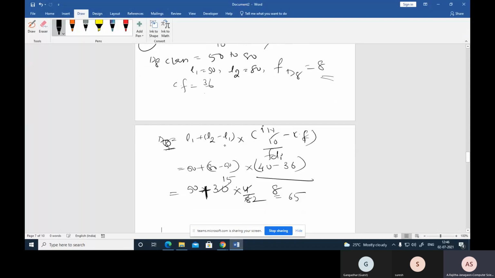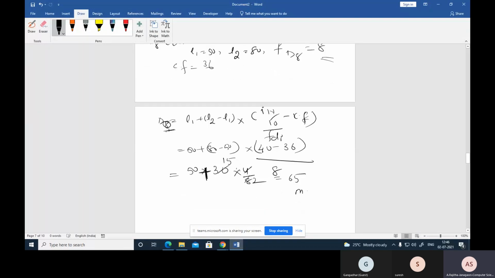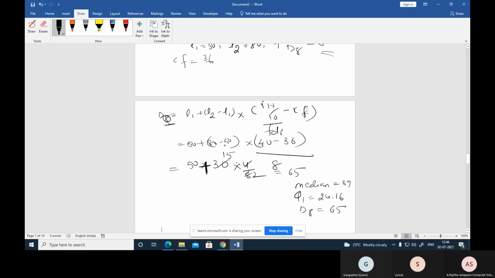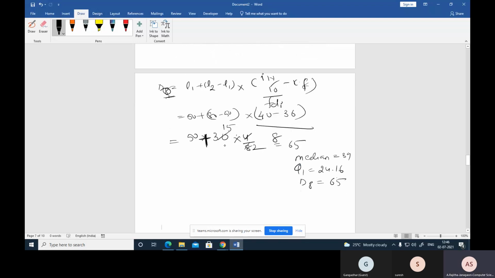So the D8 value is 65. The median value is 39, the Q1 value is 24.16, and the D8 value is 65. These are all positional averages. And one more is P65, which is nothing but dividing the data into 100 equal parts, that is percentiles. So here n is equal to 50, and we use i into n by 100.